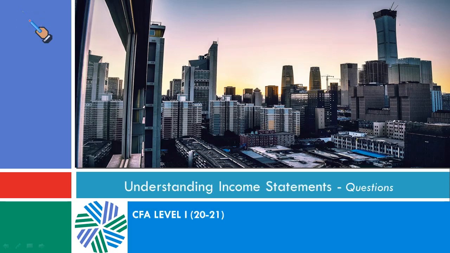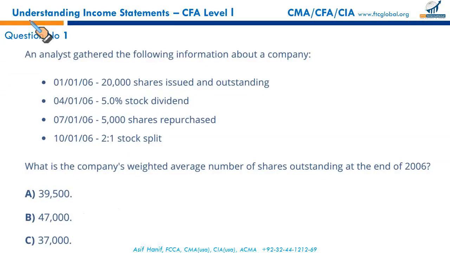Understanding income statement questions. Question number 1. An analyst gathered the following information about a company. We have been given the shares at the start of the period, stock dividend, shares repurchased, and stock split. What is the company's weighted average number of shares outstanding at the end of 2006?